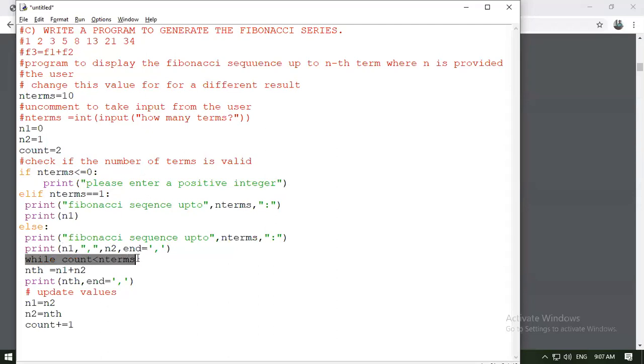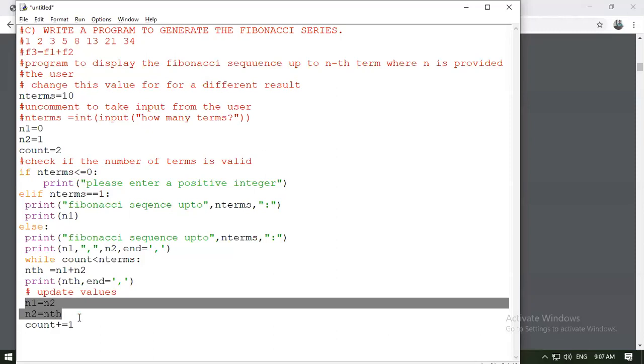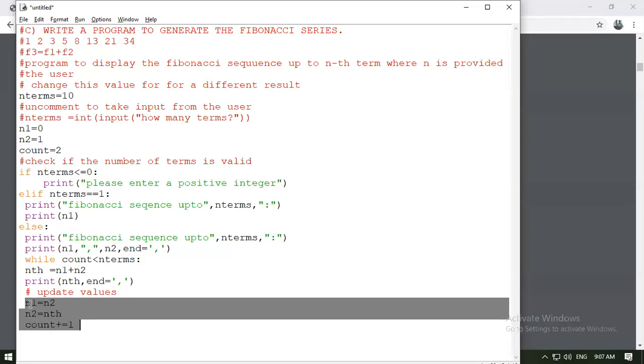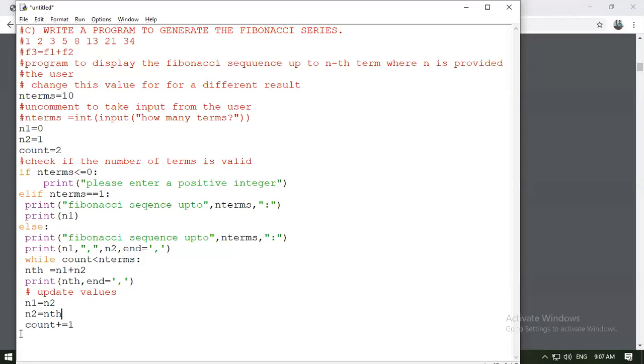While count is less than n terms, the nth term will be calculated as n1 plus n2, and we'll be printing that term. Then we are updating: n1 equal to n2 and n2 equal to nth. Then count equal to count plus 1.